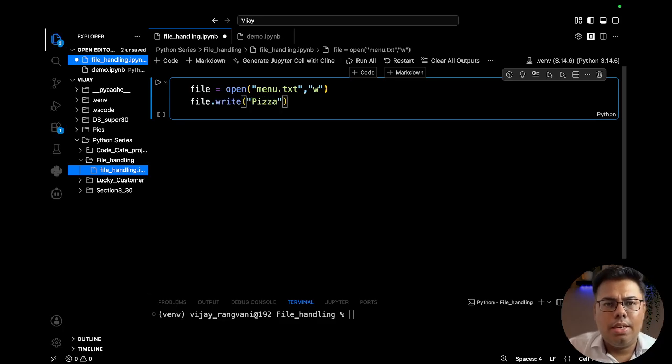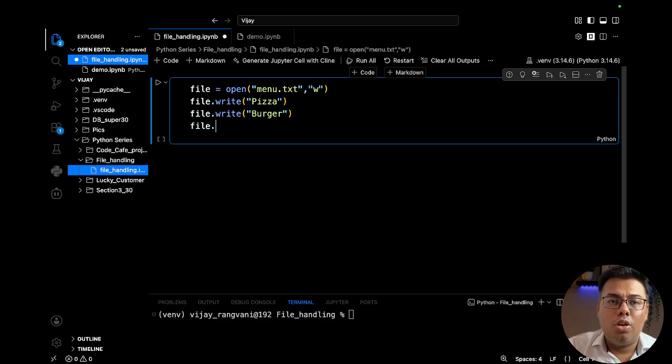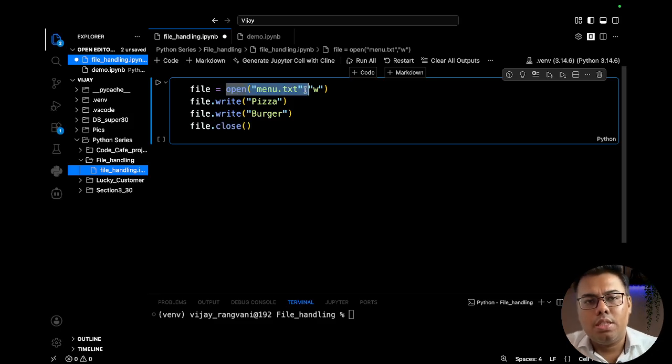Let's say if I write pizza, oops, then again if I write file.write burger, and then file.close is a must. If you are performing the operations in this way, there is another method also that we will go through as we proceed further, but as of now I am going to show you both the methods. But in this method, file close is a must.